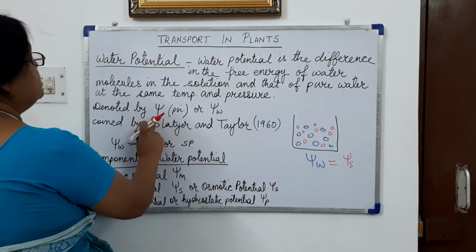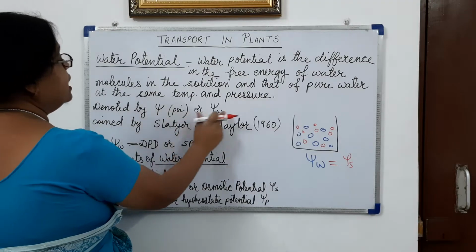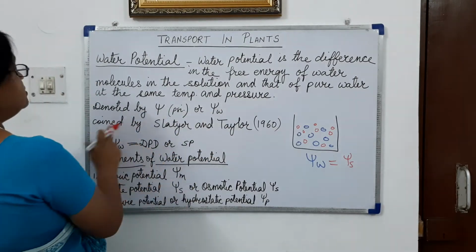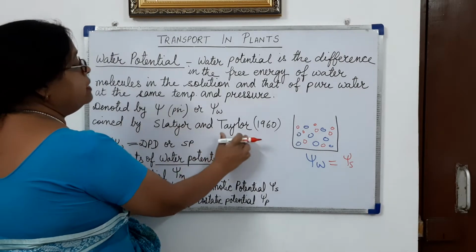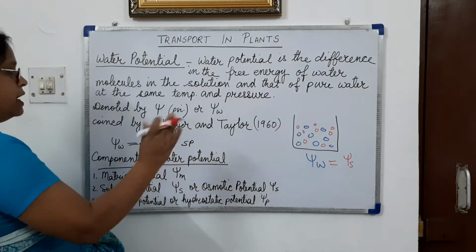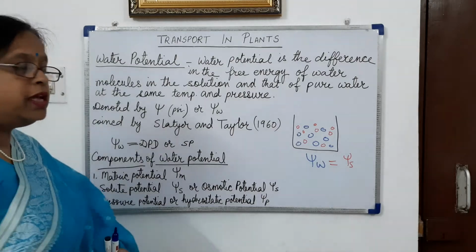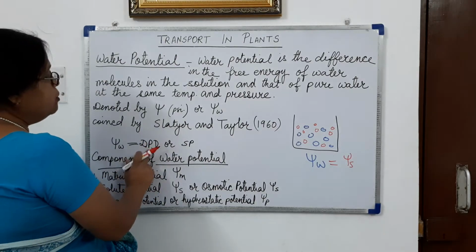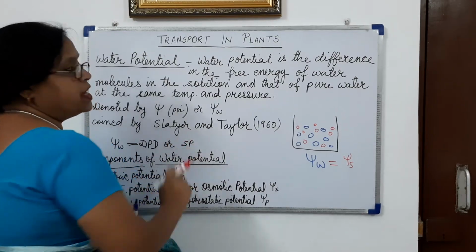Water potential is denoted by the symbol psi, psi W. This term was coined by Slatyer and Taylor in 1960. They said that water potential is also equal to diffusion pressure deficit or suction pressure.